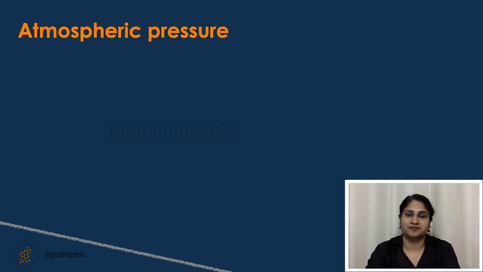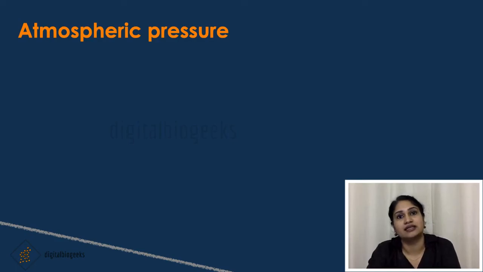Atmospheric pressure. We know that we are surrounded with air, that is called the atmosphere. The atmosphere extends up to 300 km from the Earth's surface. We know that every object on the Earth has weight due to gravity. So a tremendous amount of air is there and it has tremendous weight. This weight will exert a pressure on the Earth's surface, right?